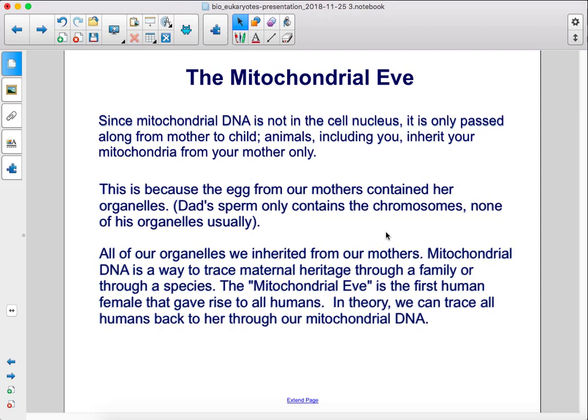Mitochondrial DNA is a way to trace maternal heritage through a family or through a species. The mitochondrial Eve is the first human female that gave rise to all humans. In theory, we can trace all humans back to her through our mitochondrial DNA.